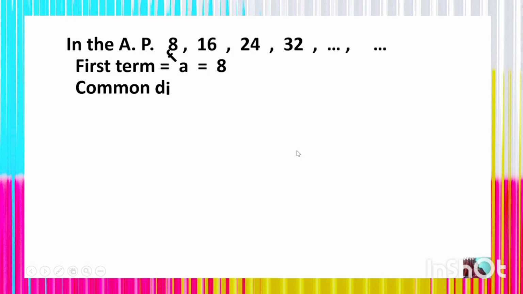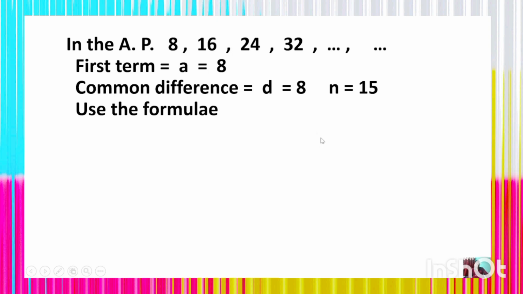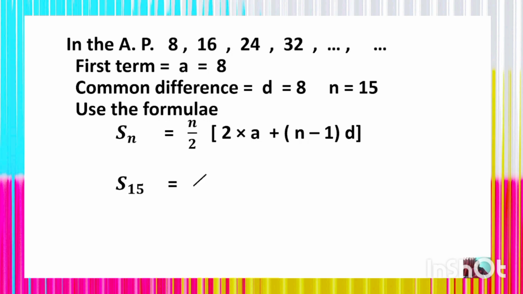So, in the arithmetic progression 8, 16, 24, the first term a is equal to 8, the common difference d is equal to 8, and n is equal to 15, because you have to find the sum of the first 15 multiples of 8, so the number of terms is 15. Using the formula of Sn, the sum of n terms of the AP, Sn is equal to n by 2 into (2a plus (n minus 1) into d). In the place of n, you can write 15.